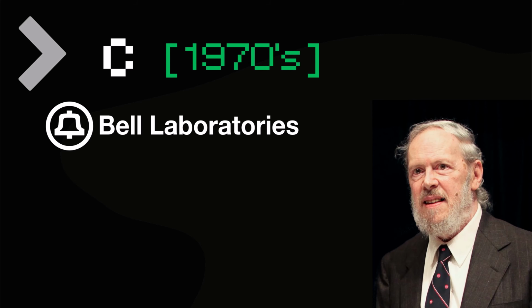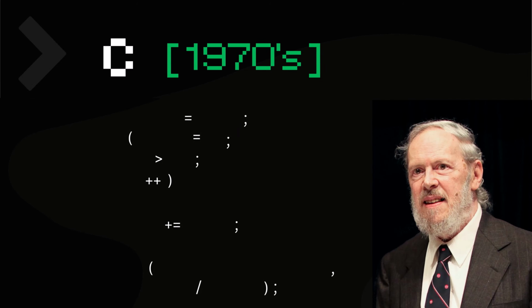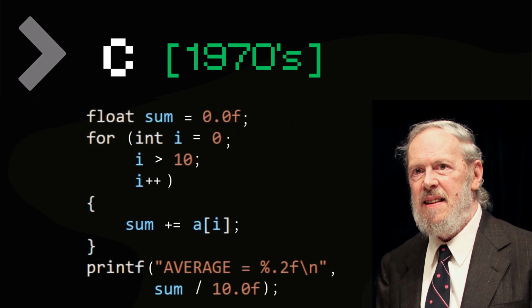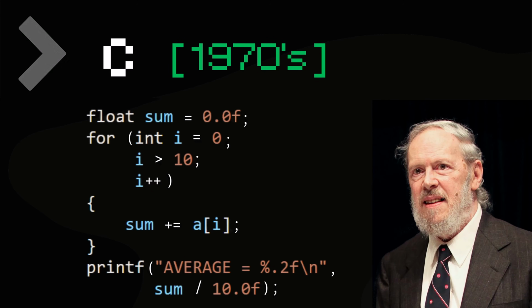Even today, C remains everywhere. Operating systems, embedded devices, and critical infrastructure still rely on it. Most modern programming languages borrow ideas directly from C. Its complex syntax reflects its purpose. This language was built for systems and performance.